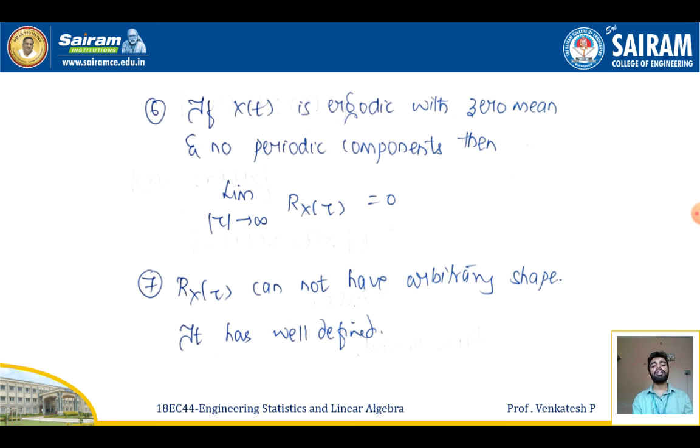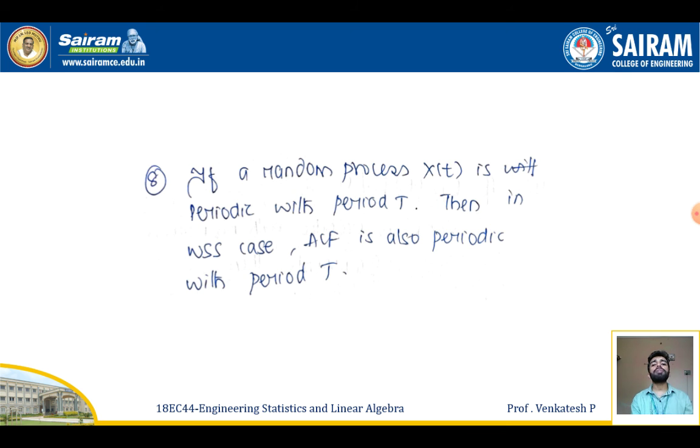Property number 7: Rx of tau cannot have an arbitrary shape, that is, it has a well-defined shape. Property number 8: if a random process x of t is periodic with period capital T, then in the wide-sense stationary case, the autocorrelation function is also periodic with period T.